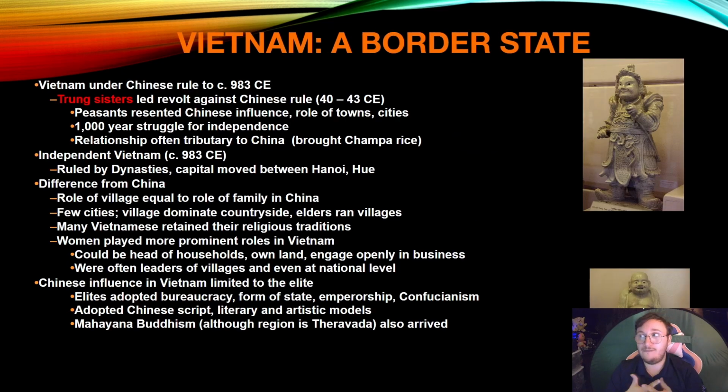Now their differences from China is that they had royal houses and aristocracy that dominated Korea. Now, Vietnam under the Chinese rule, 983 CE, there's going to be a revolution led by the Trung Sisters. Now, Vietnam has a history of not liking being controlled by other people. When the Chinese attempt to conquer, they're going to rebel. When the French attempt to conquer in the 1800s, they're going to rebel.